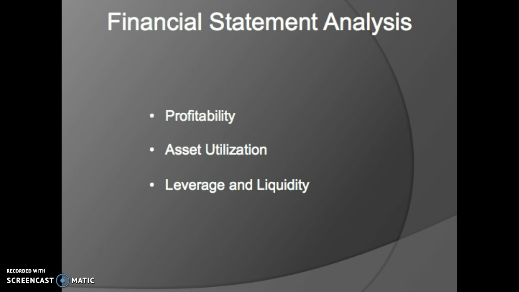Asset utilization is the ratio where it is calculated the total revenue earned for every dollar of the assets a company owns. So an example of this would be with an asset utilization ratio of 52%, a company earned 52 cents for each dollar of its assets held by the company. An increasing asset utilization means the company is being more efficient with each dollar of its assets that it has.